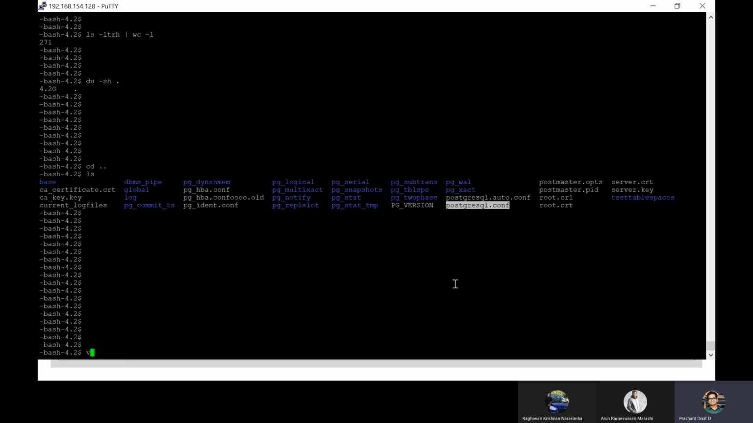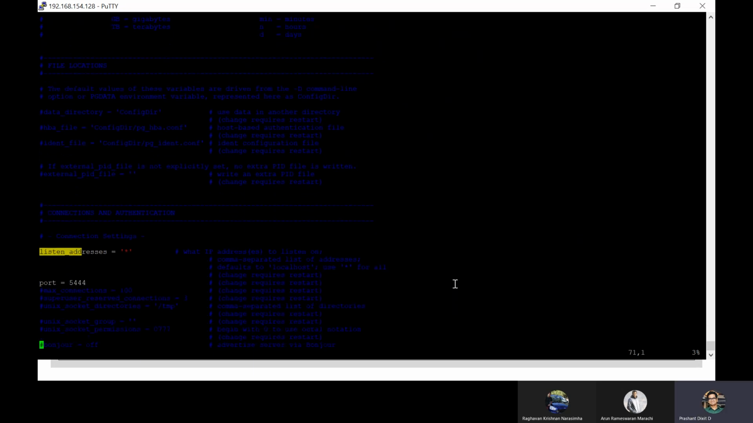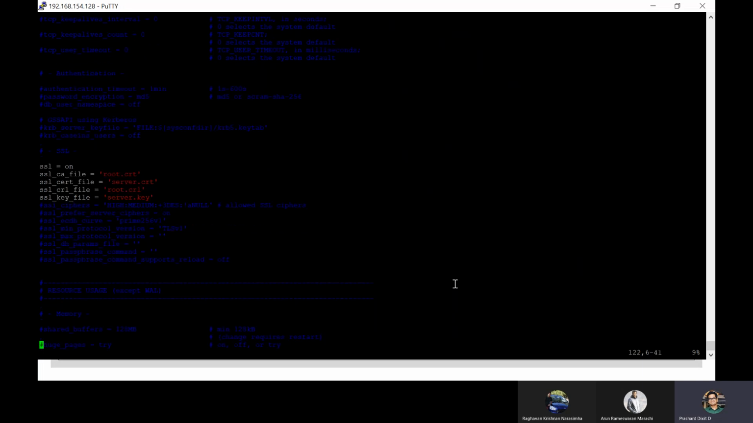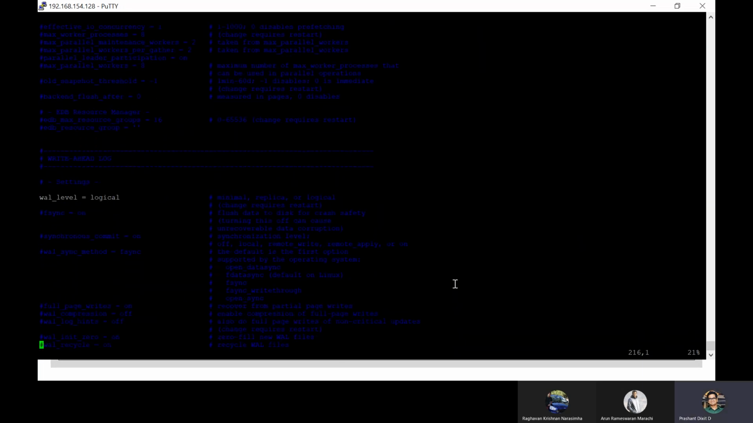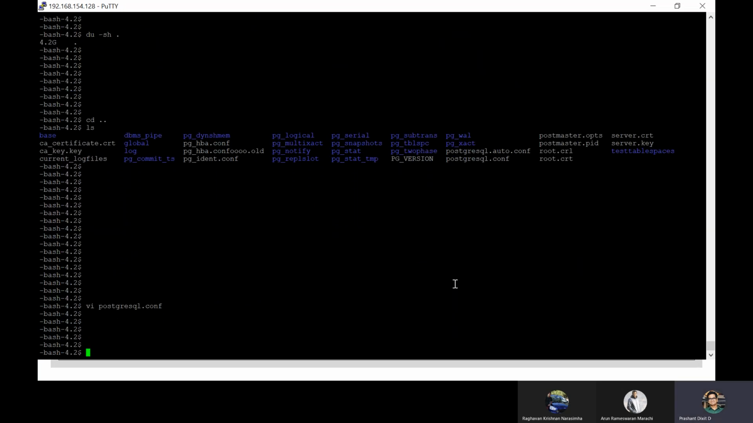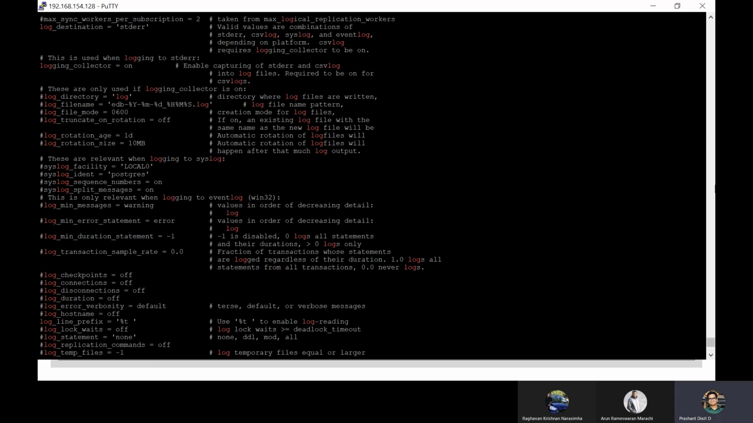Okay. Now, if you go and do a vi, this is how it looks. Listen address, port information, right? SSL, dynamic shared memory allocation type, wall level, logical, right? For example, if you want to check any specific parameter like log, these many things, right? Where is that log?